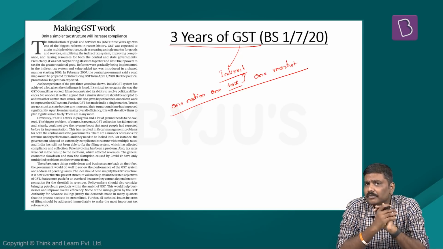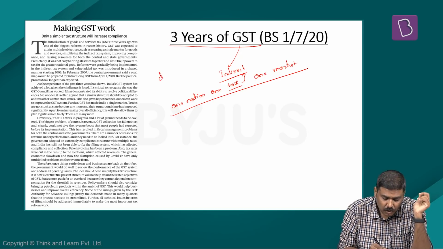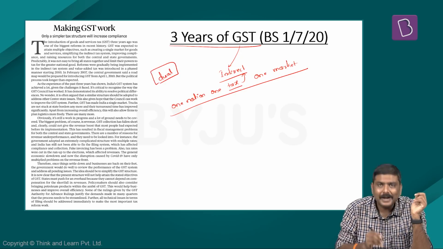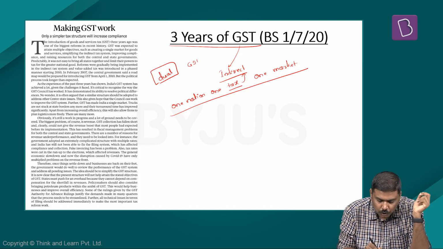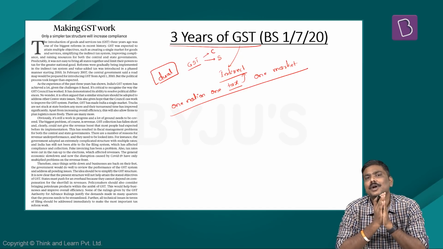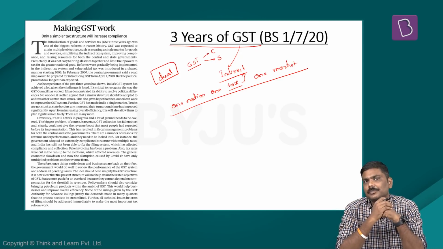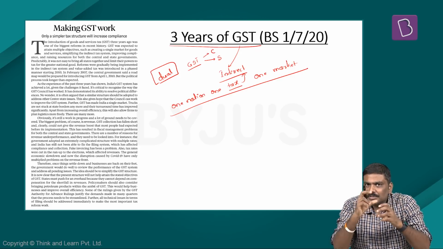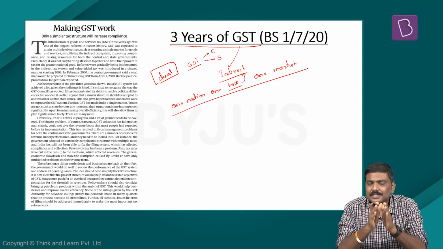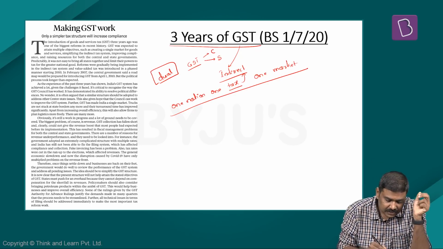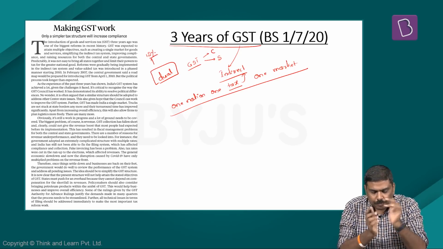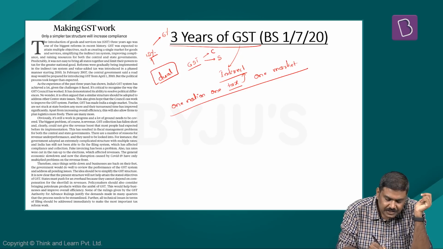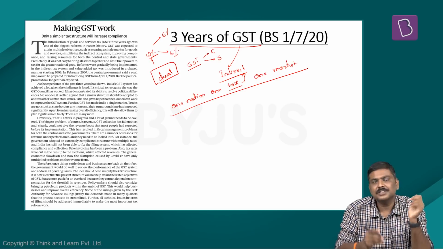And another very important feature of a GST was the dual structure or dual idea of the GST. That is, basically GST will consist of two components, central GST and state GST. And whatever is the rate of GST, the components of CGST and SGST will always be the same. For example, if there is a GST rate of 12%, this particular 12% will be divided into two, that is, the 6% will be CGST and 6% will be SGST.